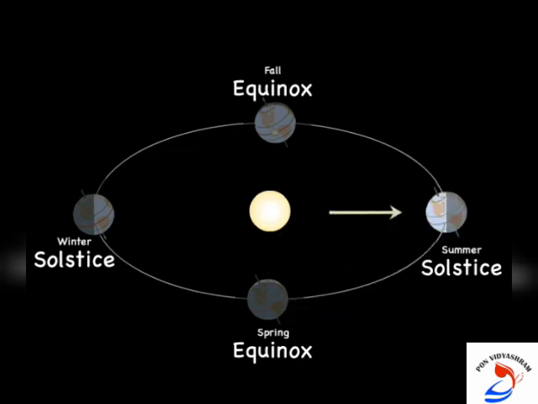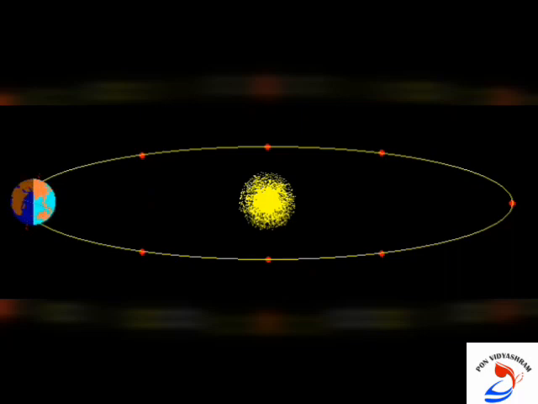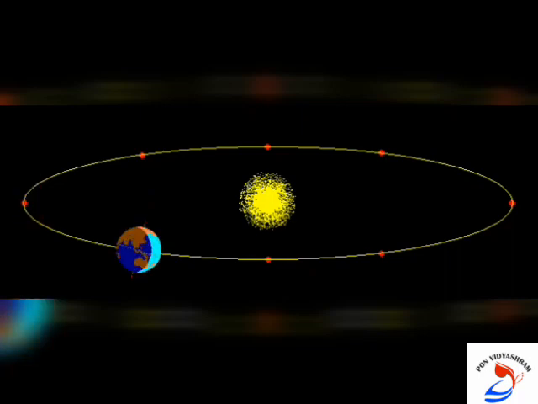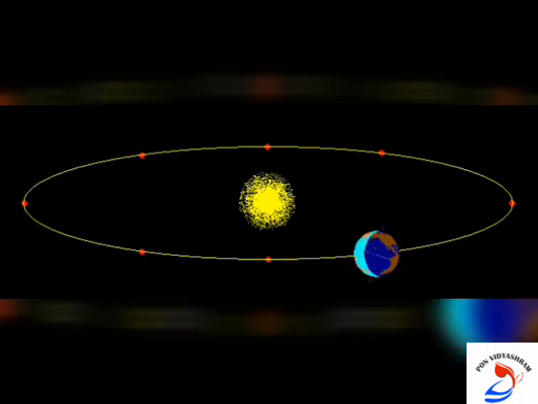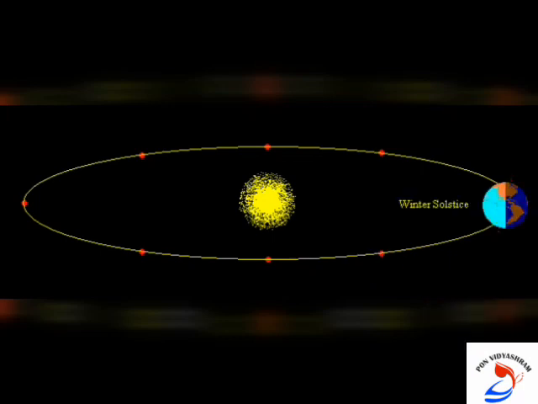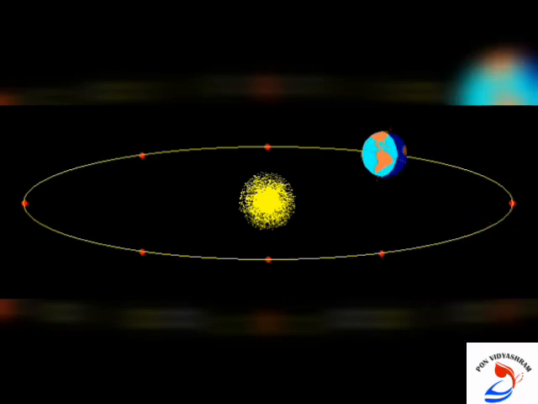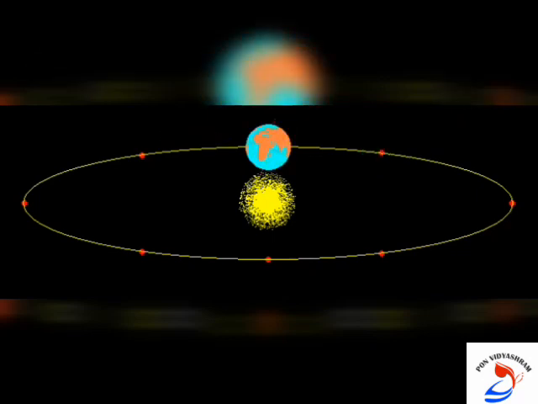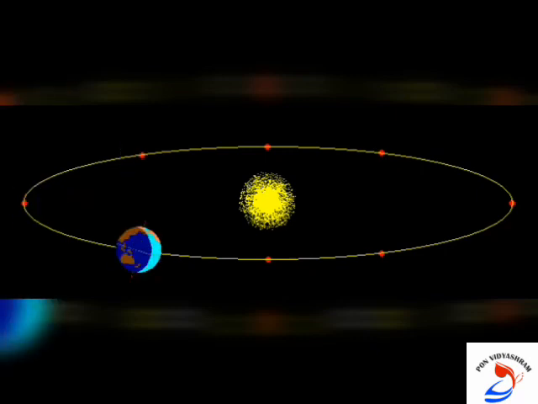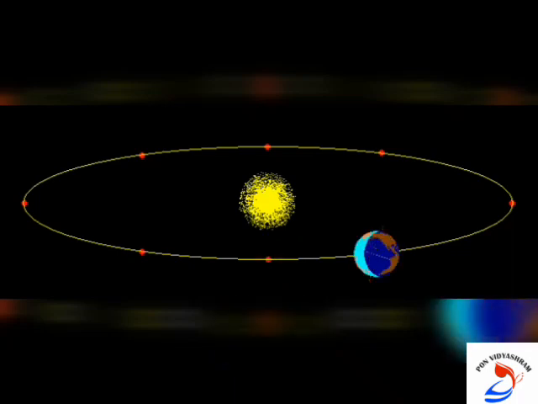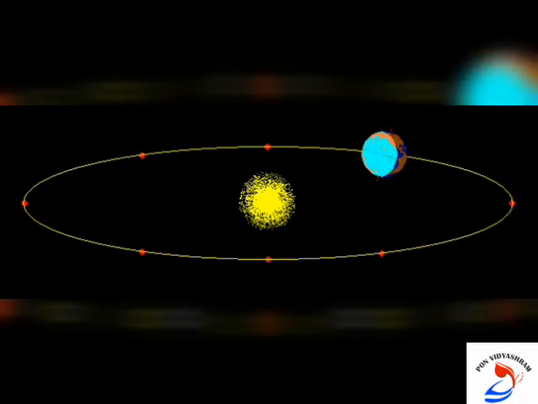So thus you find that there are days and nights and changes in the seasons because of the rotation and revolution of the earth respectively. Both actions are responsible; both rotation and revolution are very important for the earth to create days and nights and to change the seasons. Seasons are also very important for earth, so that we can experience different kinds of seasons, climatic changes, everything on the earth. So both are very important.